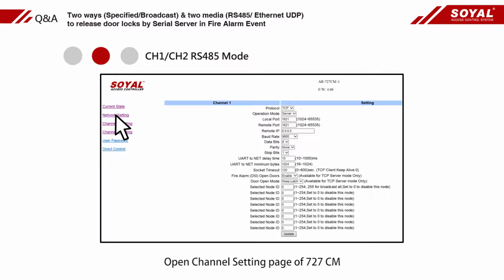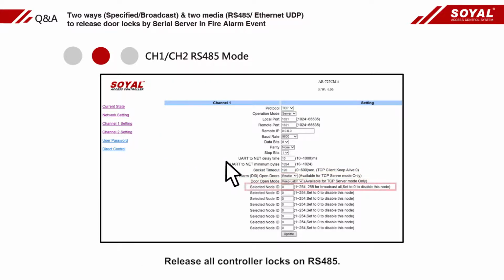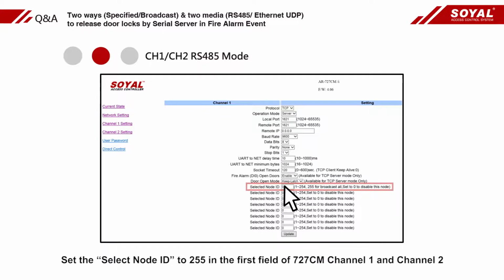Open the channel setting page of 727CN. Enable the fire alarm open door function. Release all controller locks on RS485. Set the select node ID to 255 in the first field of 727CN, channel 1 and channel 2.